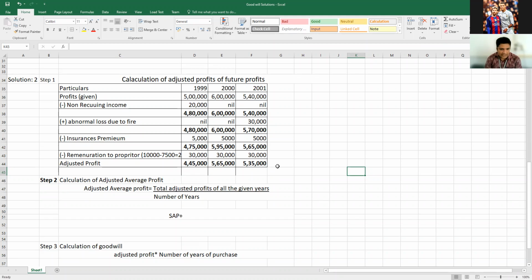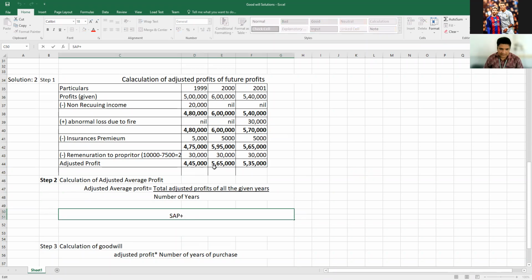Then step number 2, calculation of adjusted average profit. Adjusted average profit equals total adjusted profits of all the given years divided by the number of years. So you have to write all the adjusted profit amounts: 4,45,000, add 5,65,000, add 5,35,000 together.